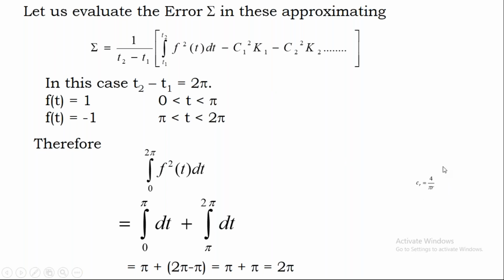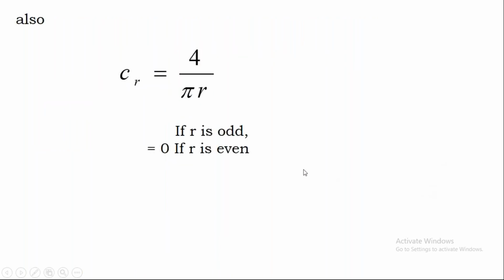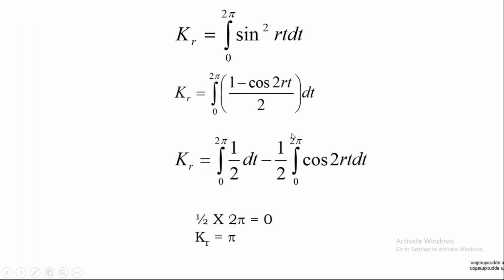If r is even, then it becomes 0. So in all the cases, I have to substitute this value of CR, C1, C2, C3. Now your CR is 4 by pi r if r is odd, and 0 if r is even.